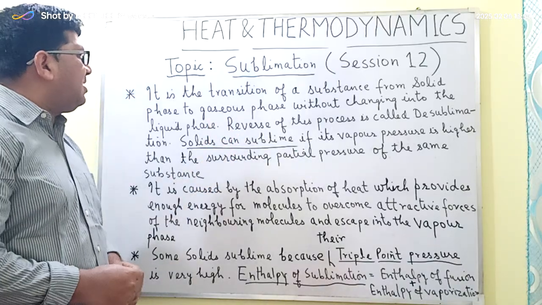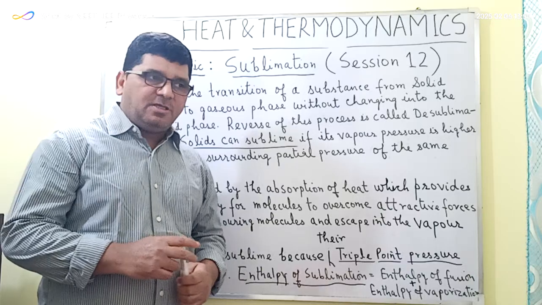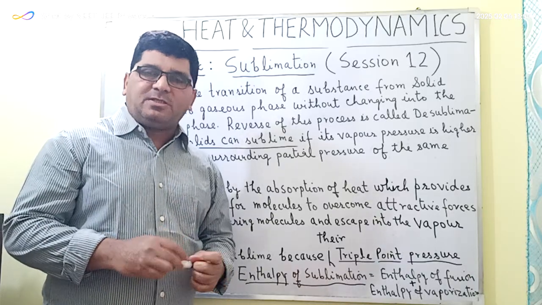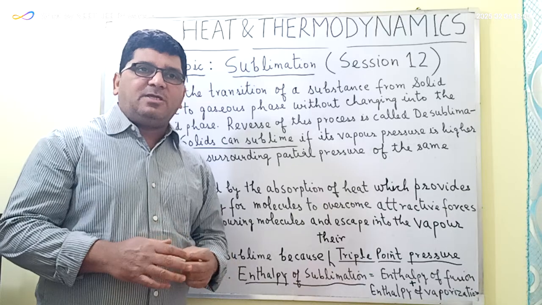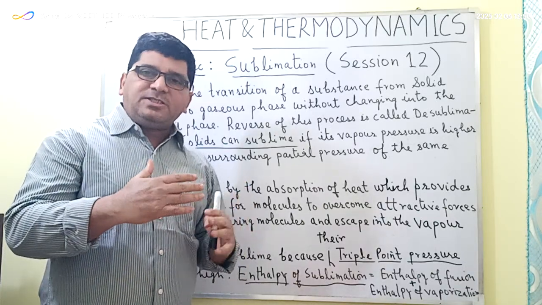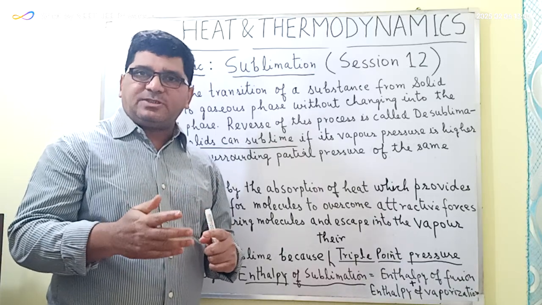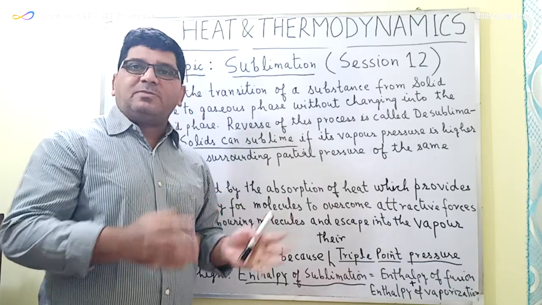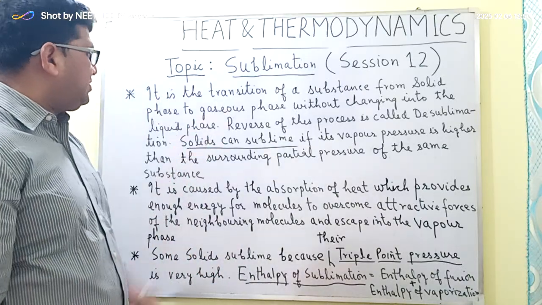The most common example of sublimation is that of dry ice. Dry ice is solid carbon dioxide. So when it comes in contact with the atmosphere, it changes its phase directly from the solid state to the gaseous state, and it is visible in the form of fog. So this is the most common example of sublimation.